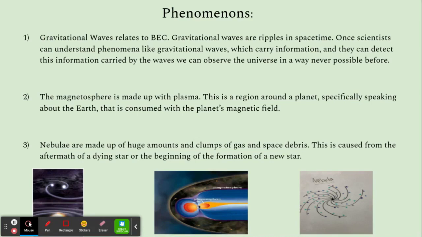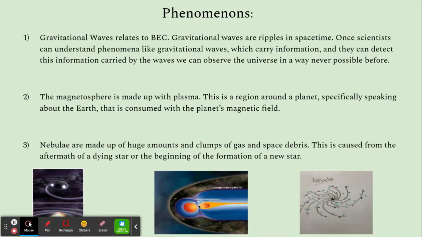Magnetosphere is made up of plasma. This is the region around the planet, specifically speaking about the Earth, and is consumed with the planet's magnetic field. The magnetosphere occurs when the solar wind and the Earth's magnetic field clash and interact. Plasma processes provide a part of the electromagnetic energy which powers particles in the field. Scientists use the plasma found in the magnetosphere to learn more about the changes in the ionosphere, potentially resulting in novel changes in the atmosphere, including one earthly wonder such as northern lights.